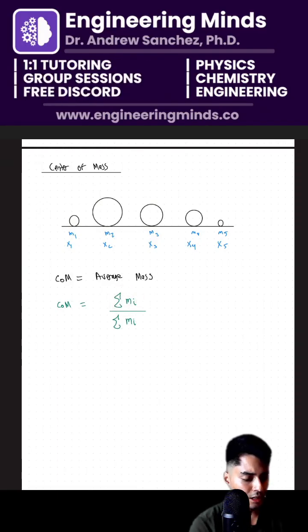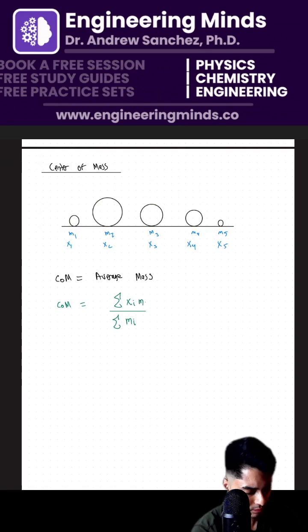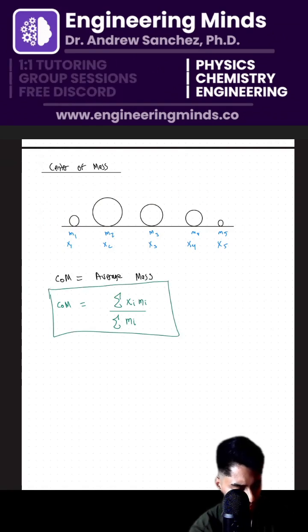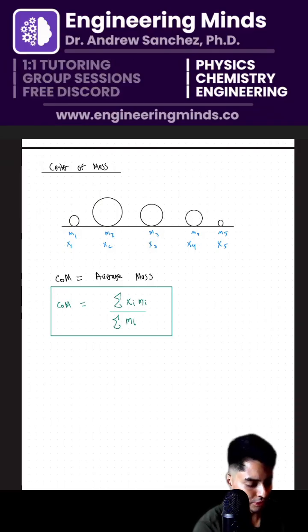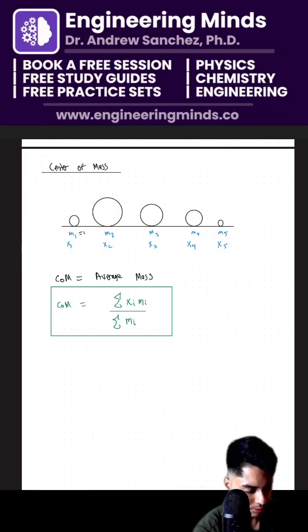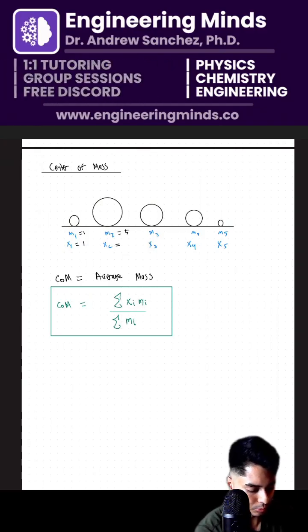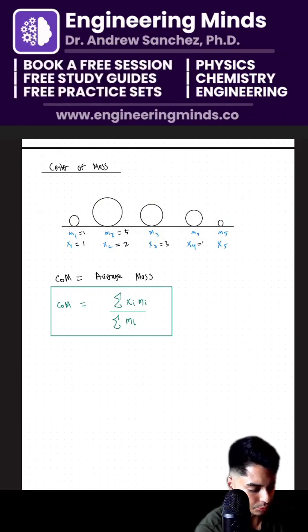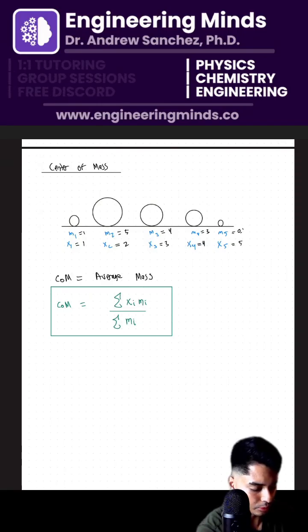Now I'm going to normalize it. What's really interesting is this is effectively the dot product. So the center of mass is effectively the total masses times those positions. So, for example, let's give this some numbers. I'm going to say m1 equals 1, x1 equals 1, m2 equals 5, x2 equals 2, x3 equals 3, x4 equals 4, x5 equals 5, m3 looks like it's about 4, m4 about 3, m5 about 0.5.